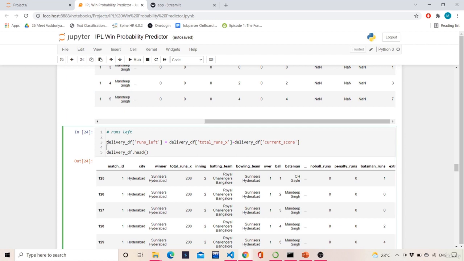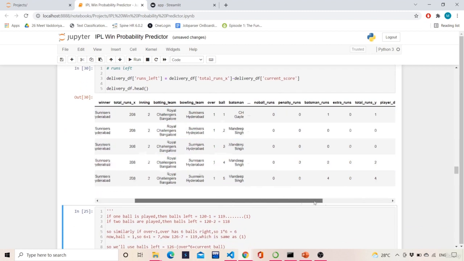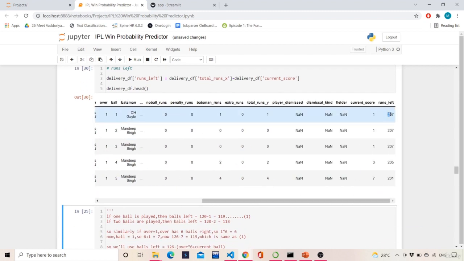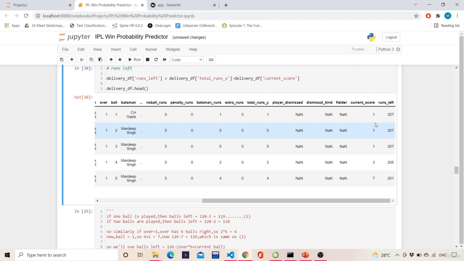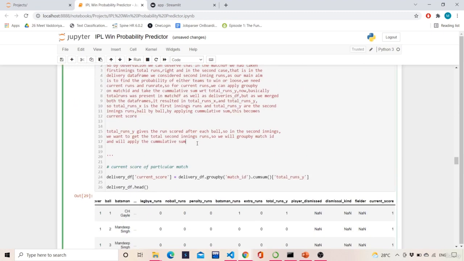So this is what this entire thing is doing. Delivery df of runs left equals delivery df of total runs X minus delivery df of current score. If we execute it, we get this result. Runs left are 207, 207, 205 and so on. So basically what this current score means, let me just make this more clear.